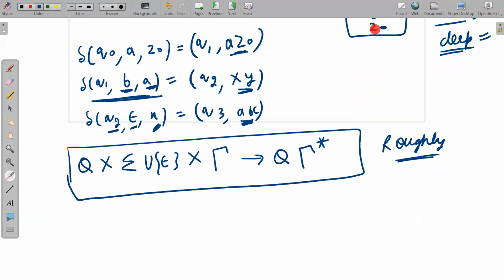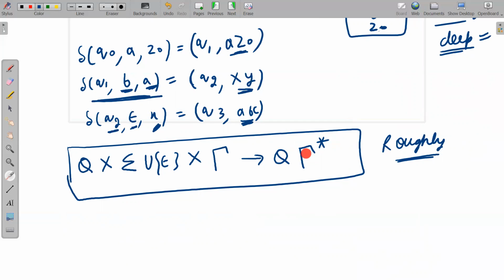Or why is the initial push down symbol needed? Because this is the restriction on a PDA: you have to read something from the stack, or you can say exactly one symbol from the stack. So at any state q, there is a choice from the tape: you read something from the tape or you read nothing from the tape, but you have to read something from the stack, and you will go to some state and push as many symbols as you want onto the stack.